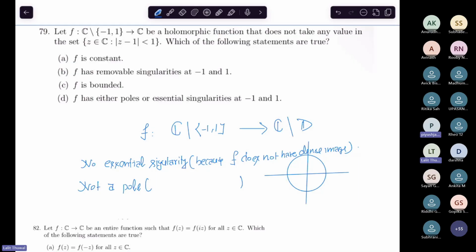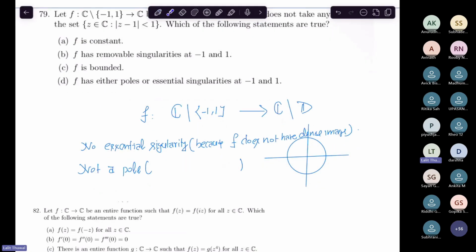Because of Picard's theorem on poles: any function skipping more than two values is constant. Not more than, so skipping at most three values, I think, is constant. So let me tell you, the Picard theorem, I don't know what this theorem is called. Picard theorem for meromorphic functions. Why is this a meromorphic function?